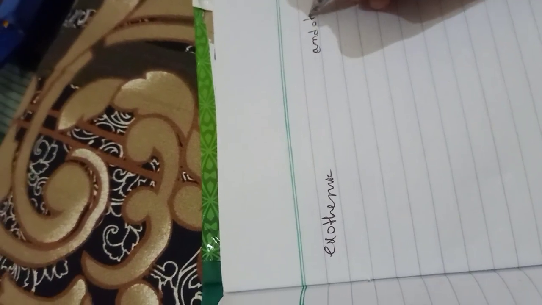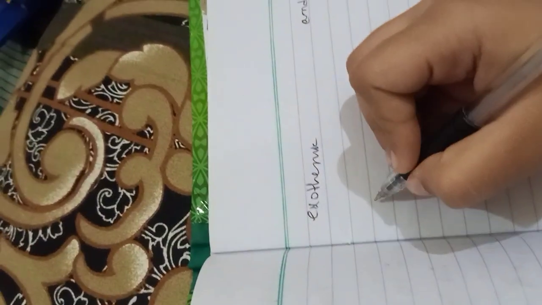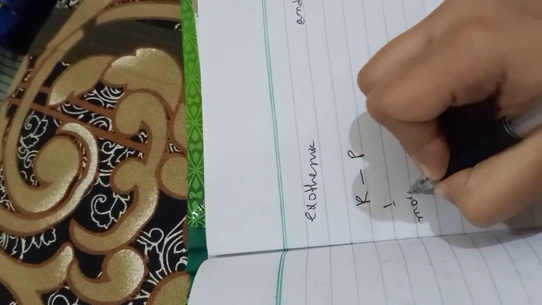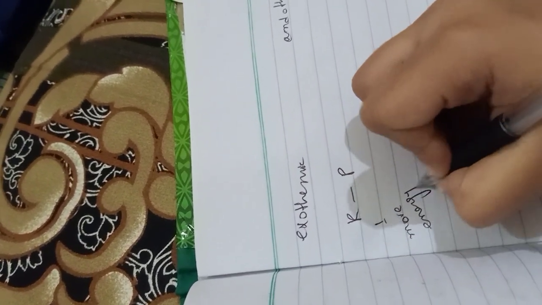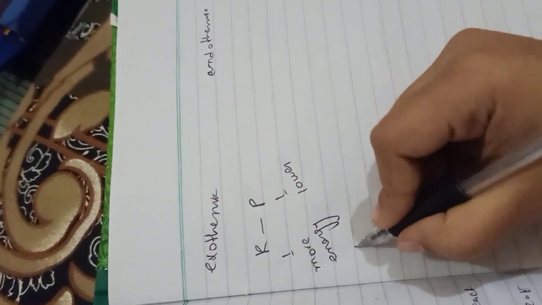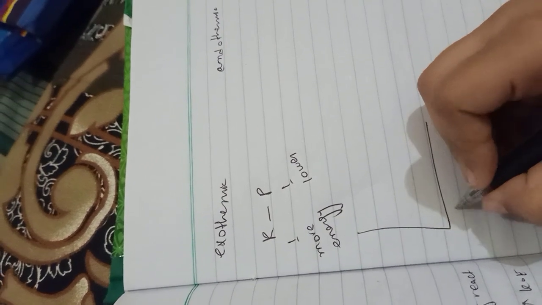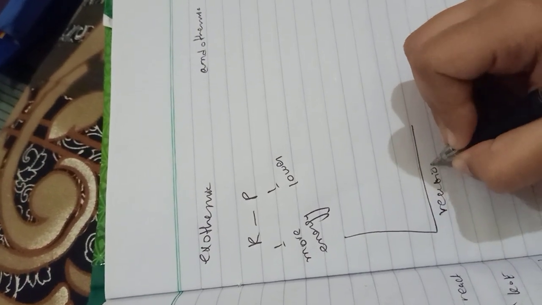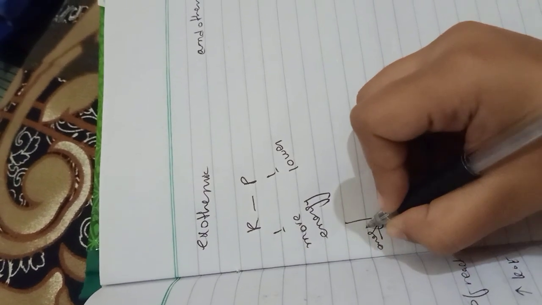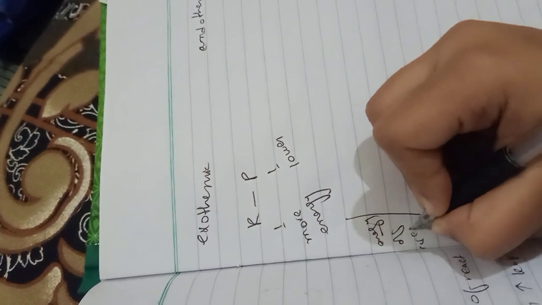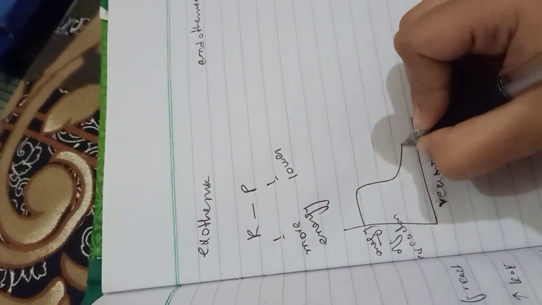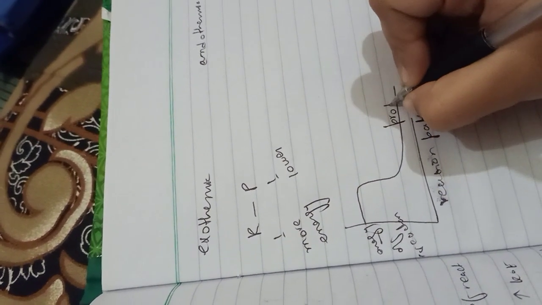What does it mean? In this, for example, reactant goes into the product, the reactant will have more energy and the product will have lower energy. For example, I'm making a graph here. This is the reaction path, and here is the energy of the reactant. The energy of the reactant gets lower and the product is produced.